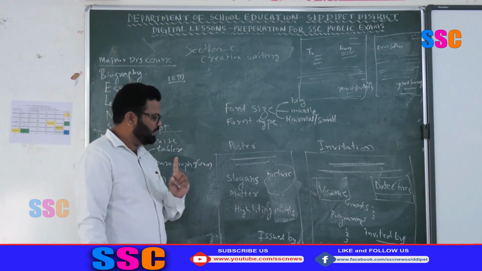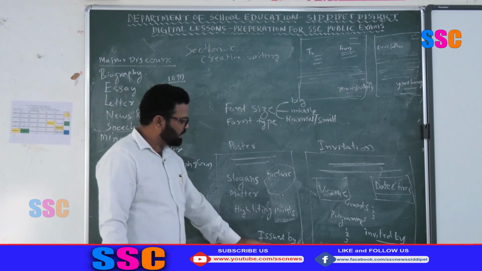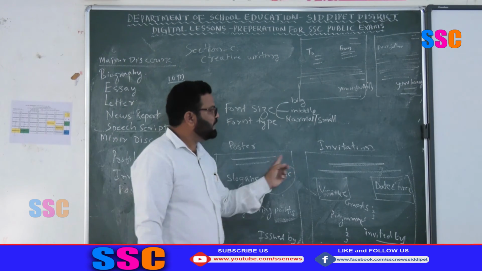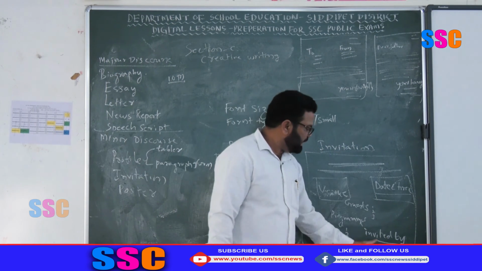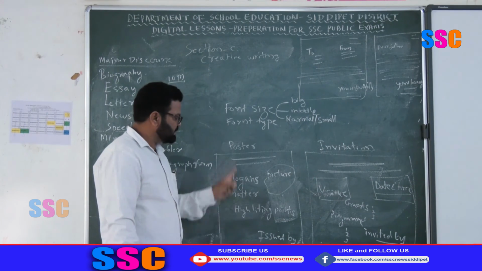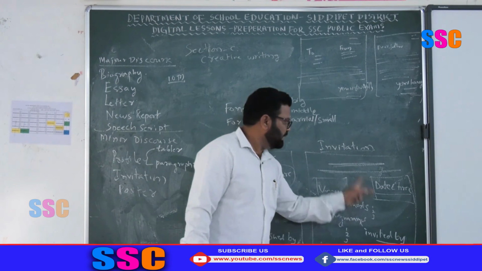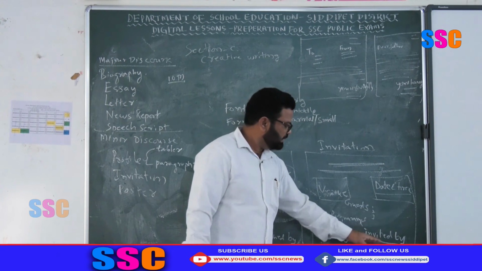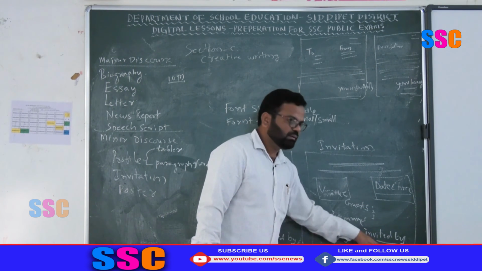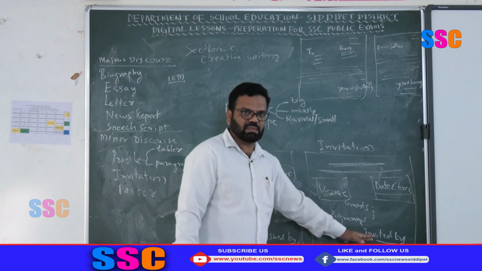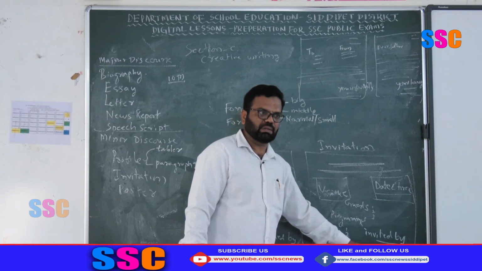But one thing you don't forget, at the bottom of the poster you have to write issued by, whereas in the invitation you have to write invited by. Both are by. One is issued by, the other for invitation is invited by. Don't forget that. Then under this, who is the person or officer, and office name, station.